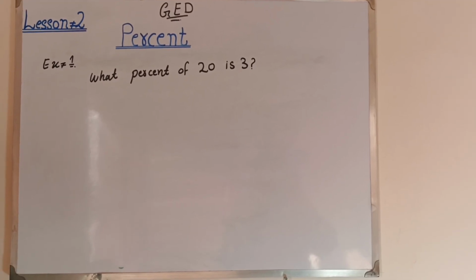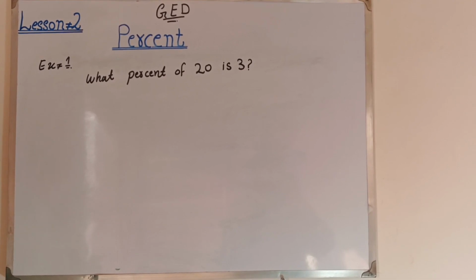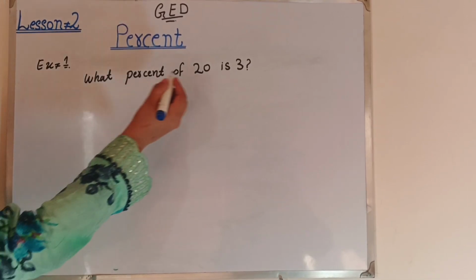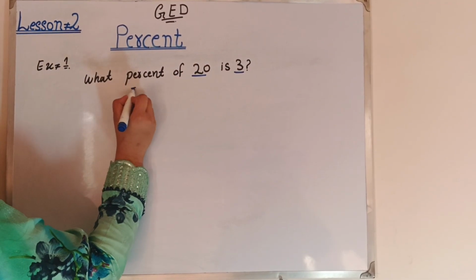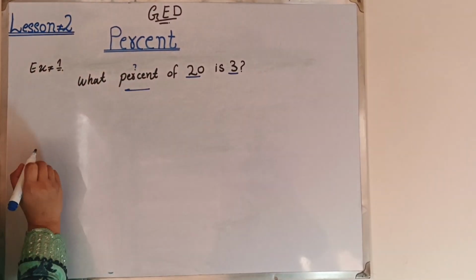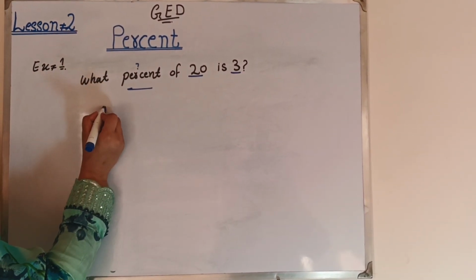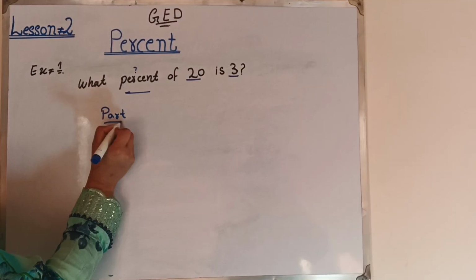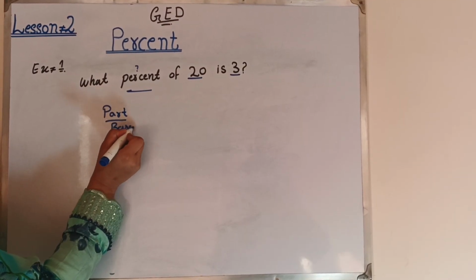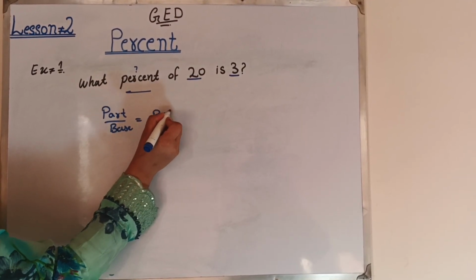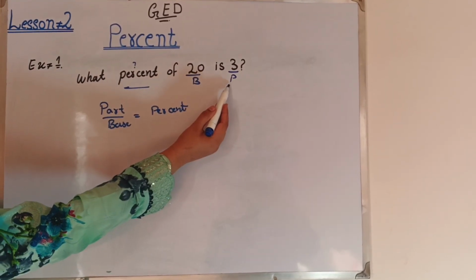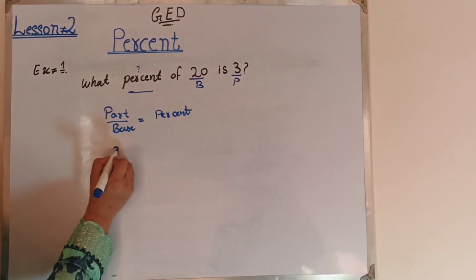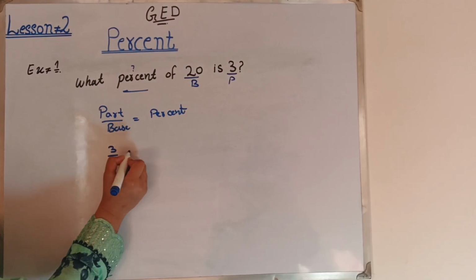Example number 1: 3 is what percent of 20? We know 3 is a part, 20 is a base, and we want to find the percent. So we write the formula, part over base is equal to percent. 20 is the base, 3 is the part, so we write 3 over 20.